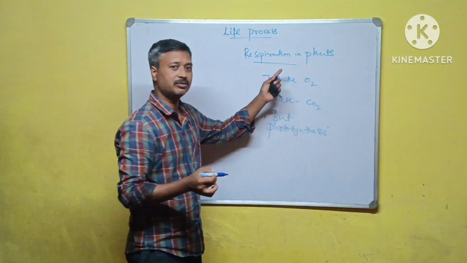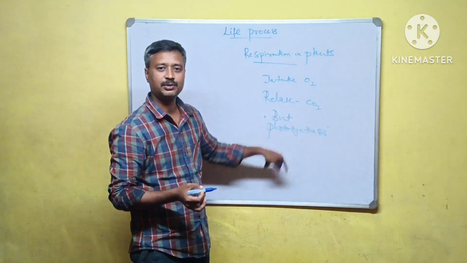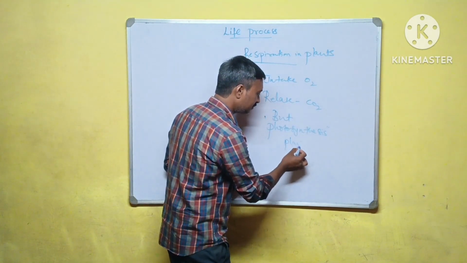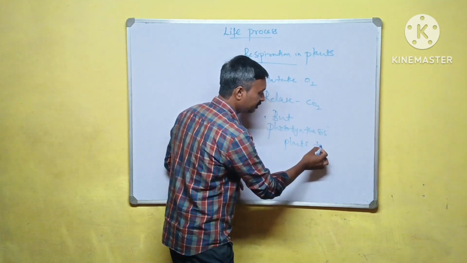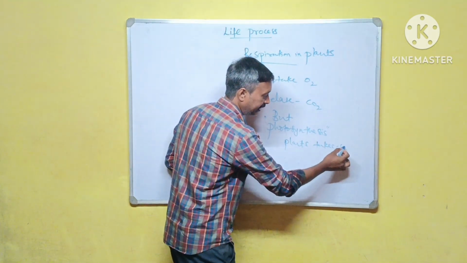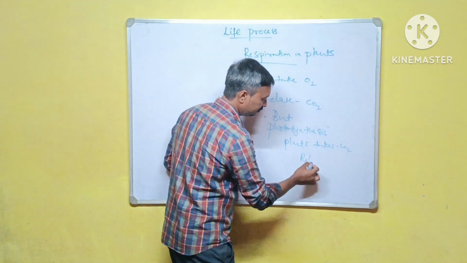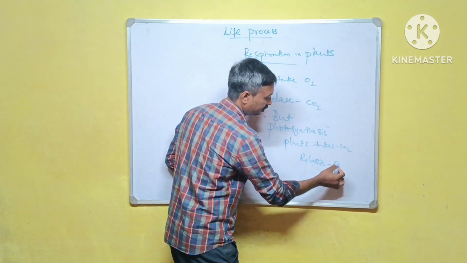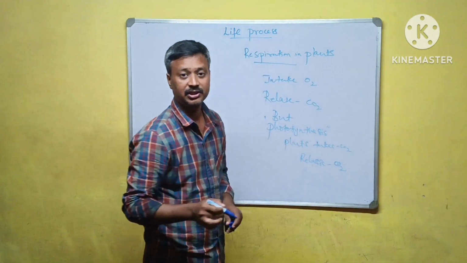But during photosynthesis, this process will be reversed. During photosynthesis, plants take carbon dioxide and release oxygen. Remember it.